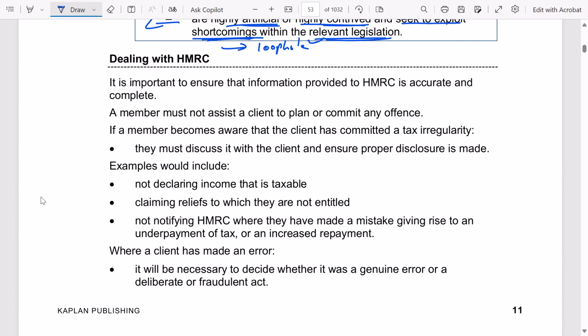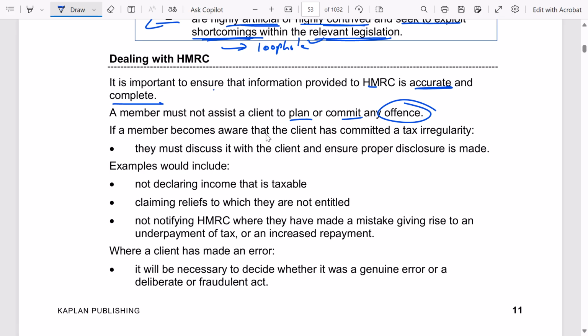Okay, further, dealing with HMRC, it is important to ensure that information provided to HMRC is accurate and complete. A member must not assist a client to plan or commit any offense. We need to adhere to ethical standards and professional standards, right?